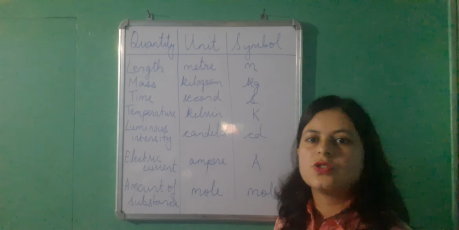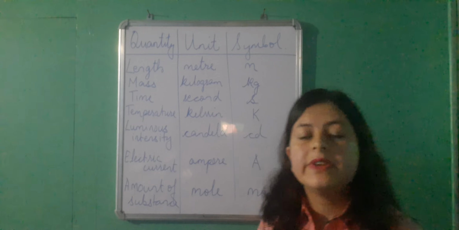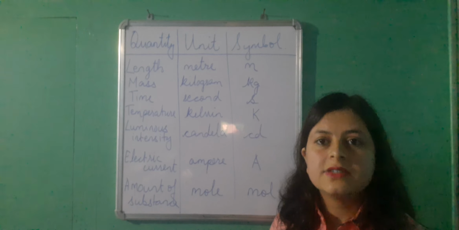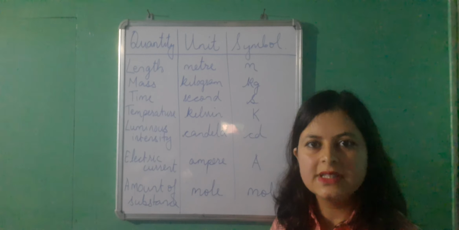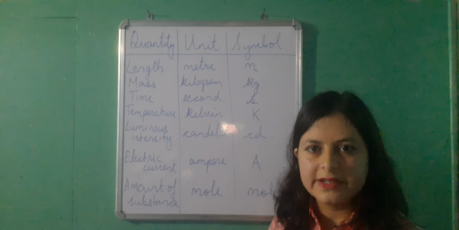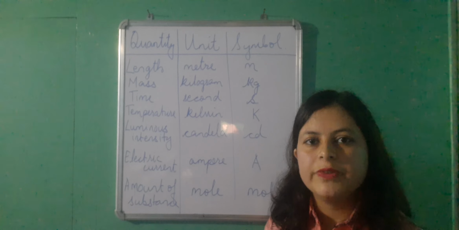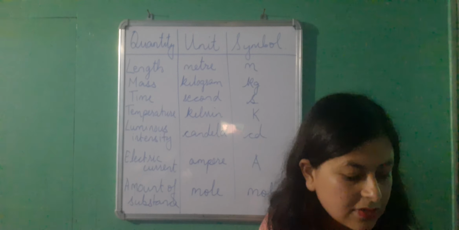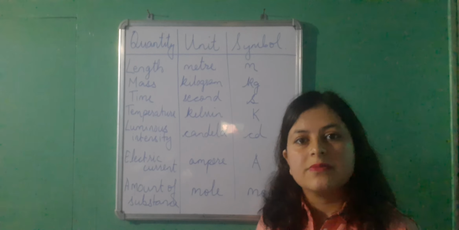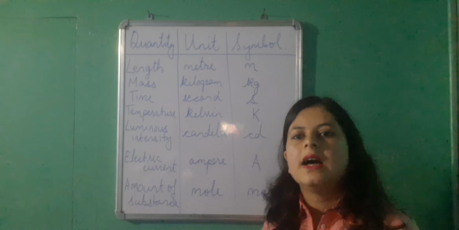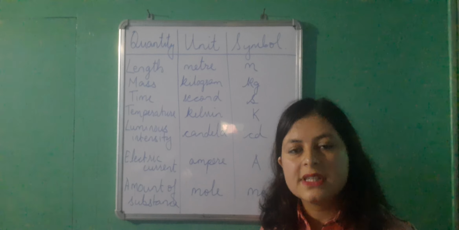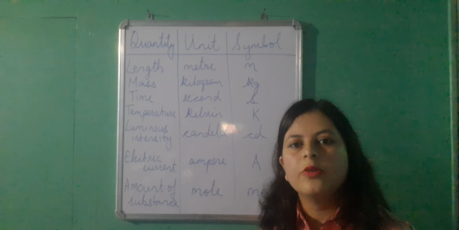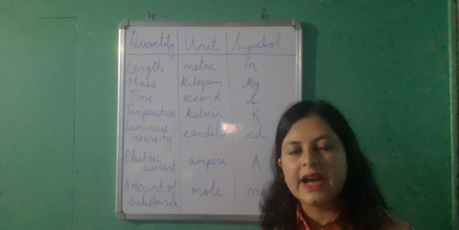All right. So let me give you a brief revision of what we have done in this class. Today in this class we did the 2 kinds of units, fundamental and the derived units. I also gave you a few examples of the fundamental and the derived units, and we proceeded to learn about the various systems of units, and you came to know that there are 4 systems of units. The first one is CGS system, the full form for which is centimeter, gram, second.